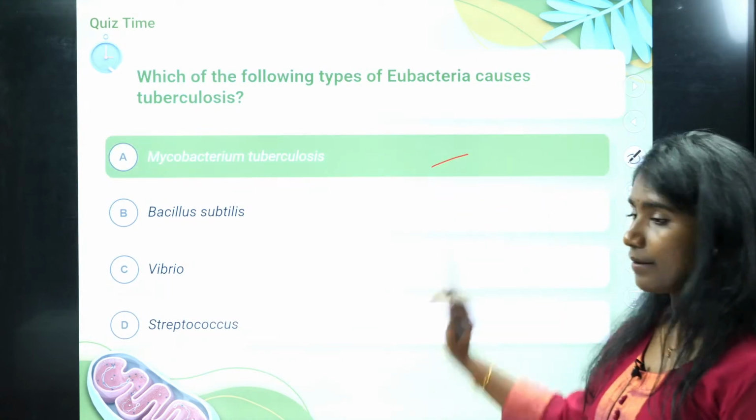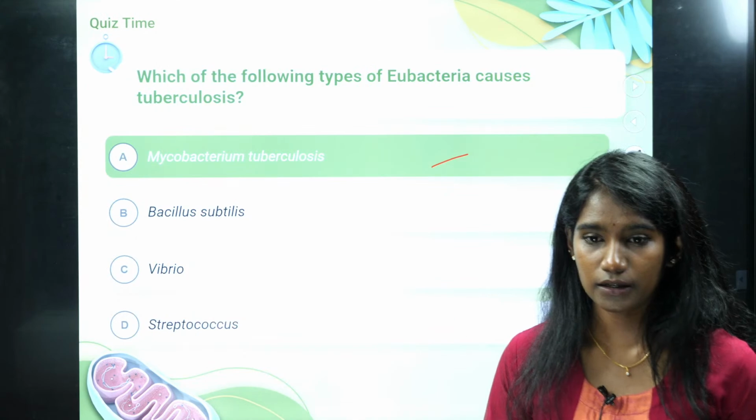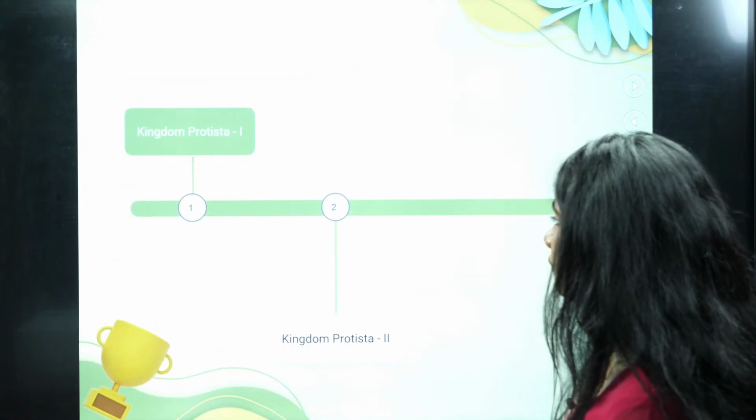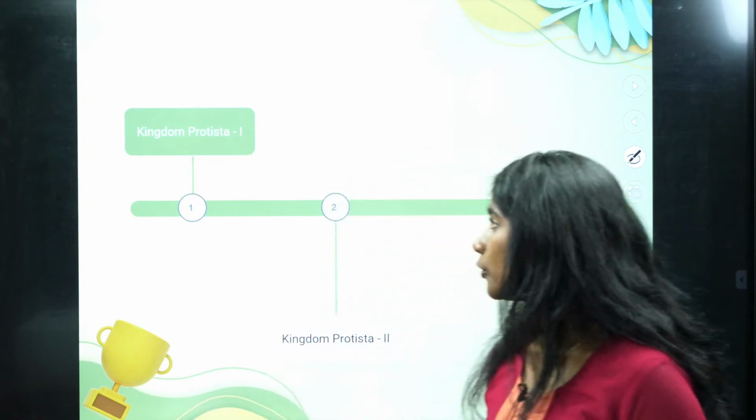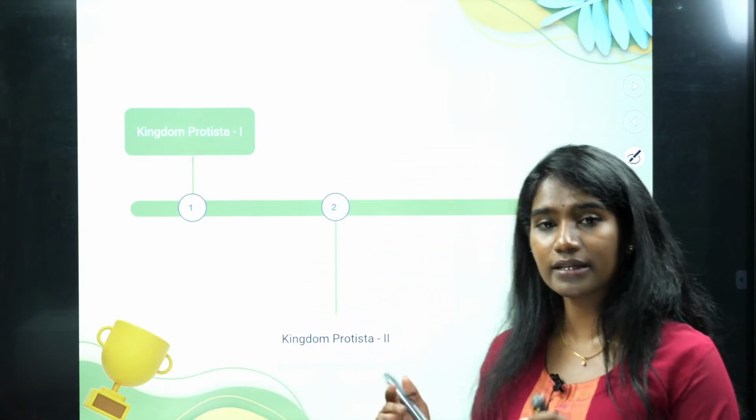It is option A, Mycobacterium tuberculosis. Okay, fine. So that was all about kingdom Monera. Now we are moving on to kingdom Protista. We'll study about kingdom Protista in depth, and then we'll be moving on to kingdom Fungi.